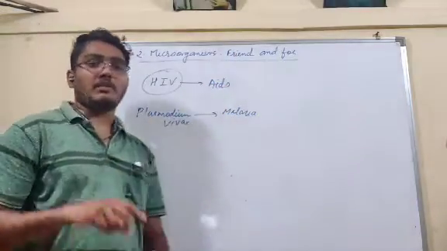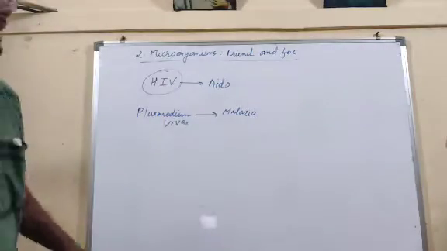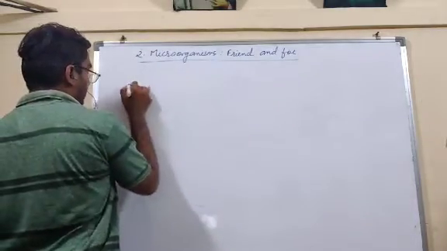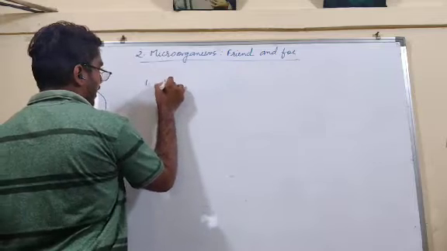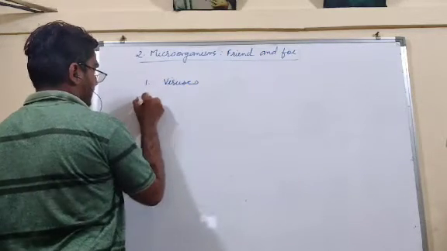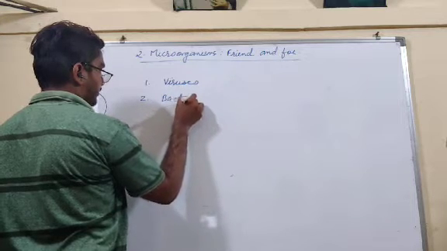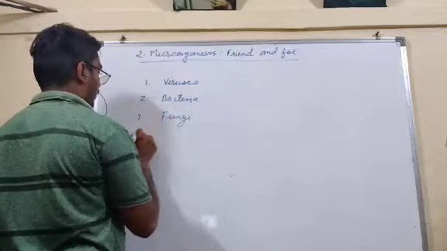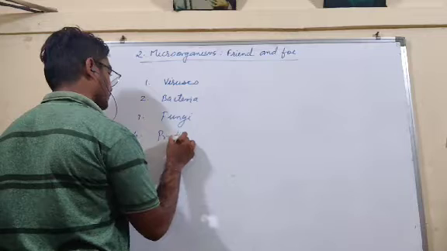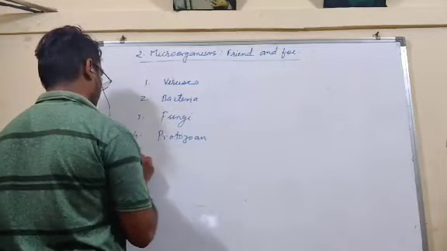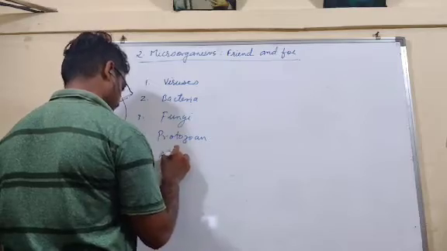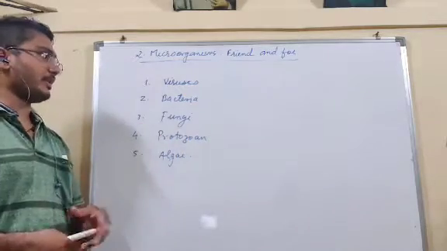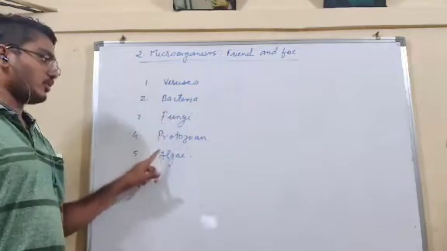Now in this chapter mainly we are going to study the 5 microorganisms. First is viruses, second bacteria, third fungi, fourth protozoa, and fifth algae. Okay, these microorganisms we are going to study in this chapter. That is the viruses, bacteria, fungi, protozoans, and algae.